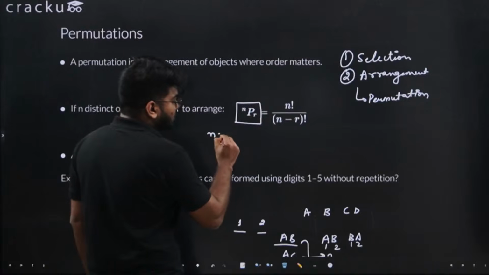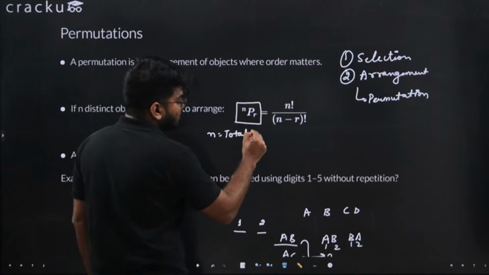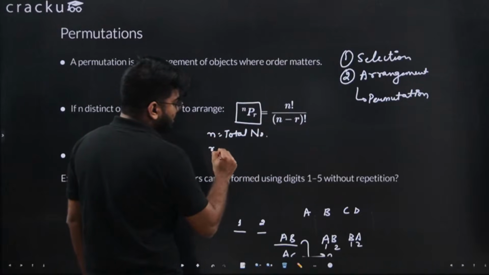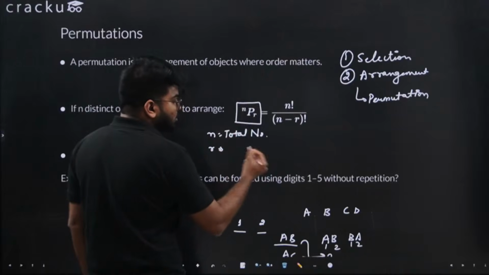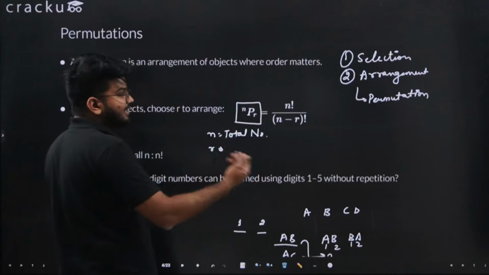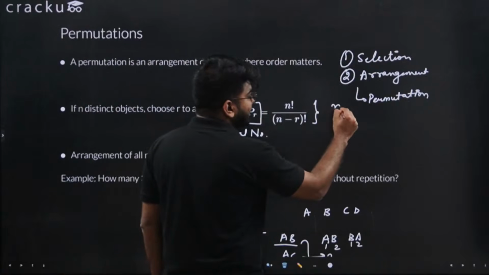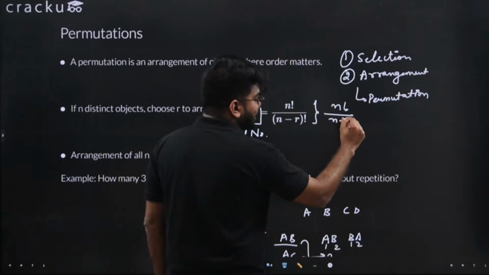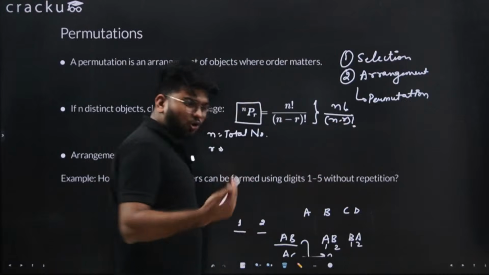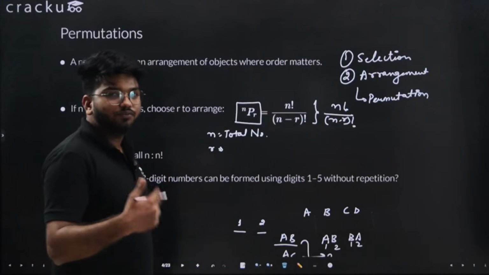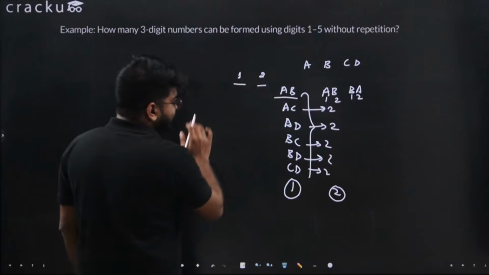N is the total number of things and R is your requirement, or the number of things you want to select and then arrange. And we have n factorial divided by (n minus r) factorial. I hope that you guys are aware of factorial. If you don't, let me just tell.